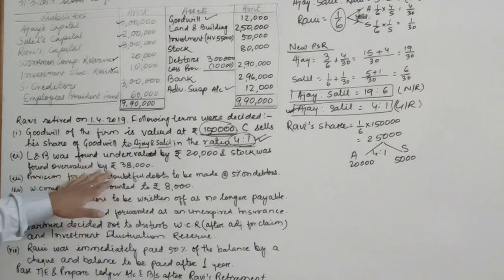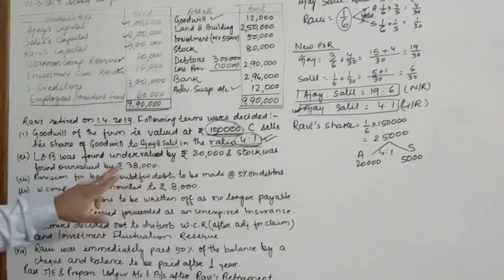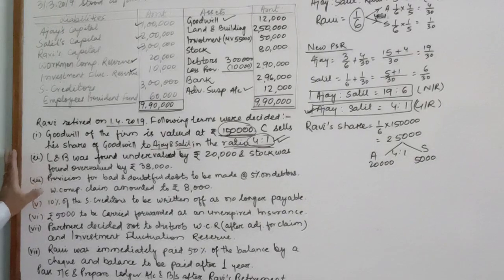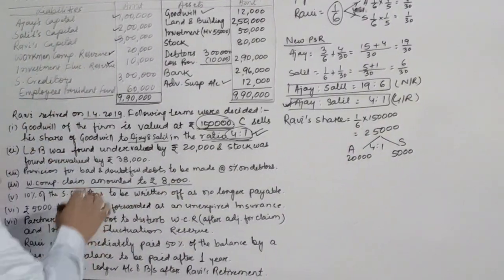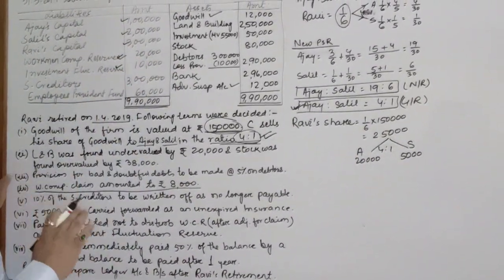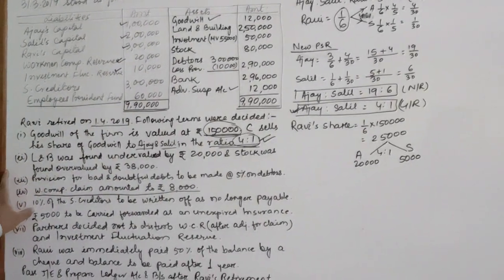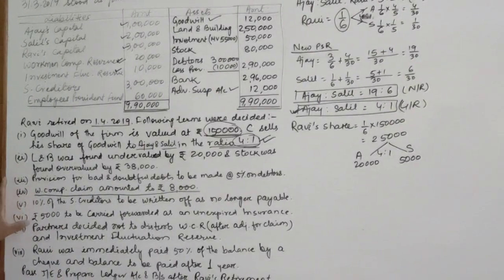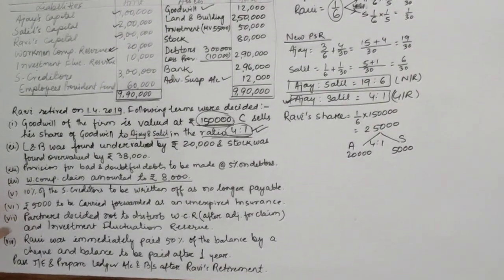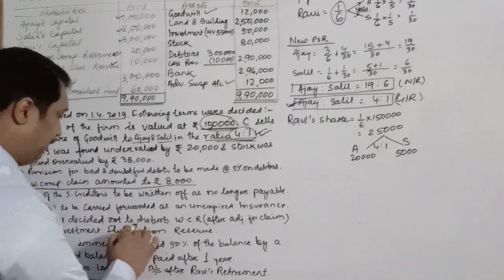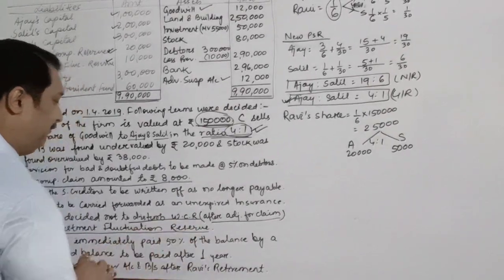Now point number 2 is regarding the undervalue of land and buildings, stock. So these are part of revaluation. Provision for bad debts, revaluation. Now there is another adjustment that workmen compensation claim amounted to rupees 8,000. That means this whole amount will not be distributed. Out of this 20,000, 8,000 is the claim. 10% of the creditors to be written off. This is also revaluation. 5,000 to be carried forward as an unexpired insurance, revaluation. Then the point says that partners decided not to disturb the WCR, that is after adjustment for claim, and investment fluctuation reserve.